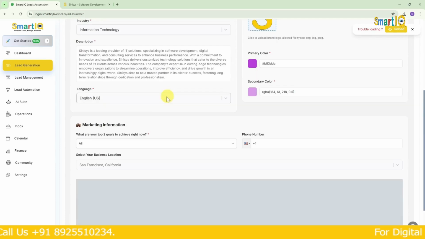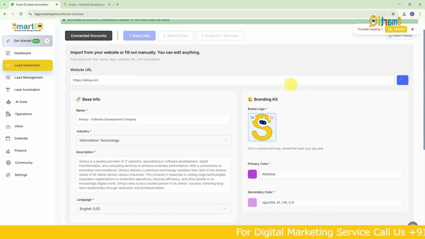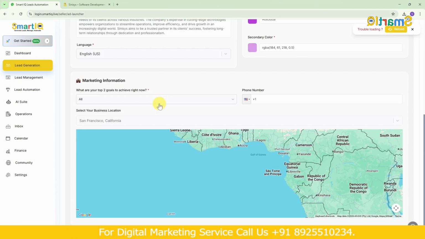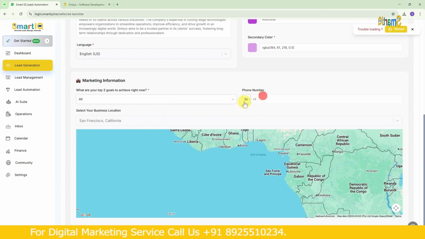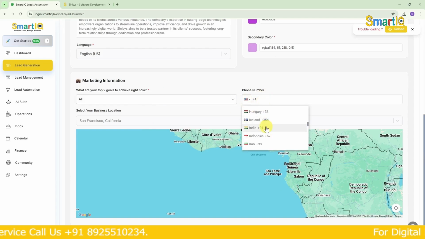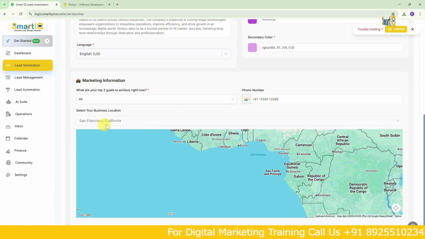So once it comes here, the basic info is in English language. Branding logos like this. It has automatically taken everything from our website and given it here. So the mobile number and all have come, and we can add them if needed. Just giving 12 crore 34 lakh 51,234. Finally, just giving one number.